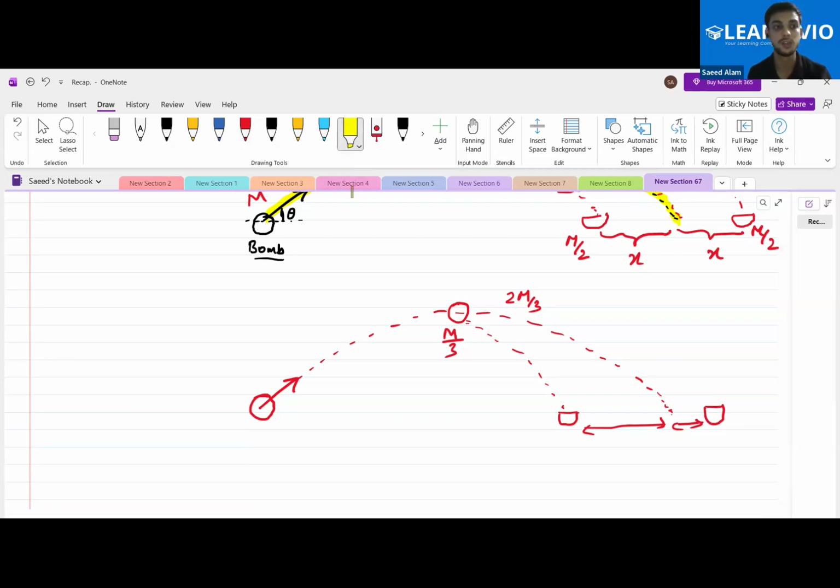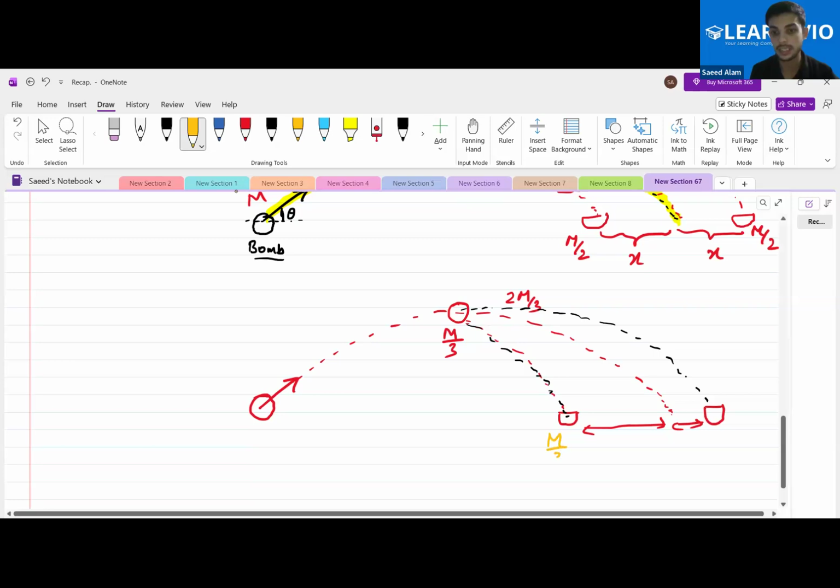Yes, sir. The center of mass is always located towards the higher mass. So the particles had been divided here and were following two different paths, this is m by 3 and this is 2m by 3.